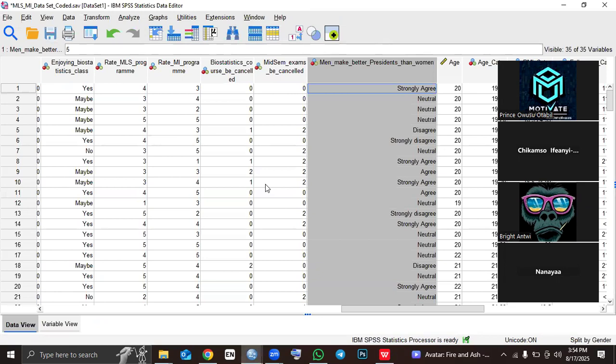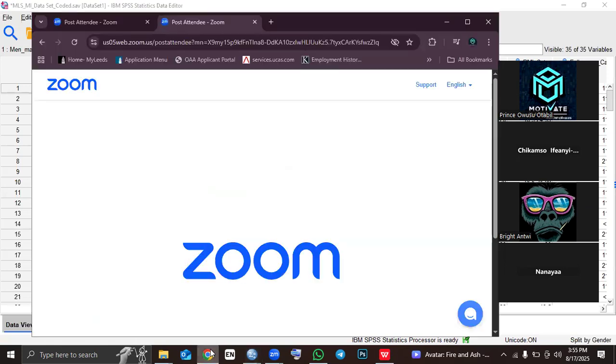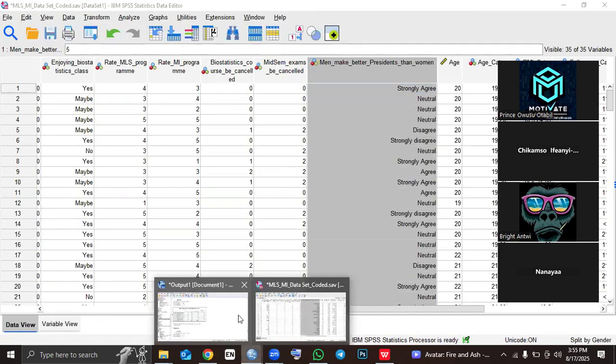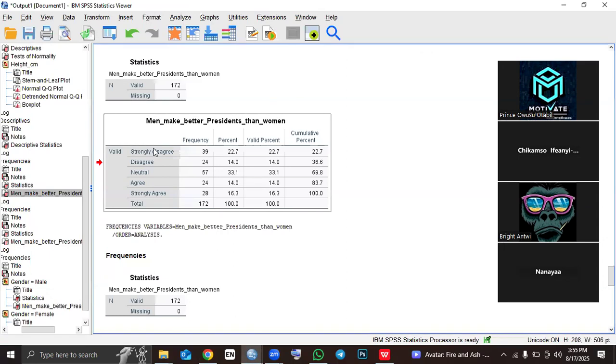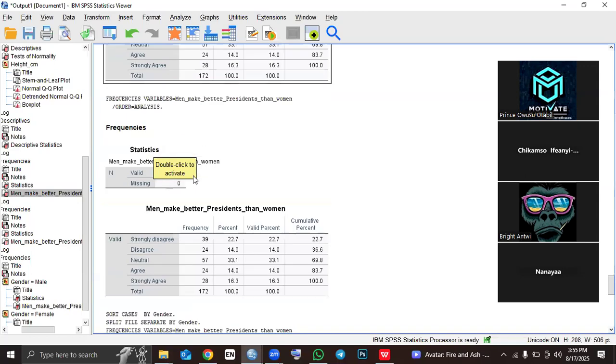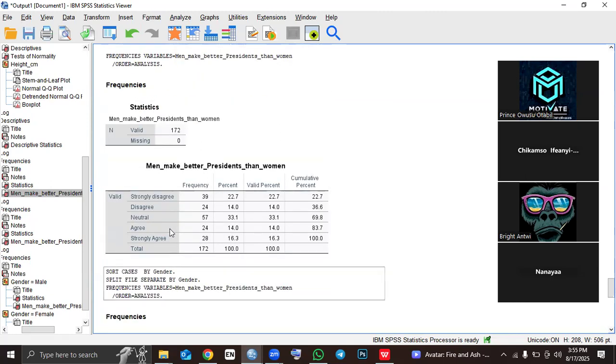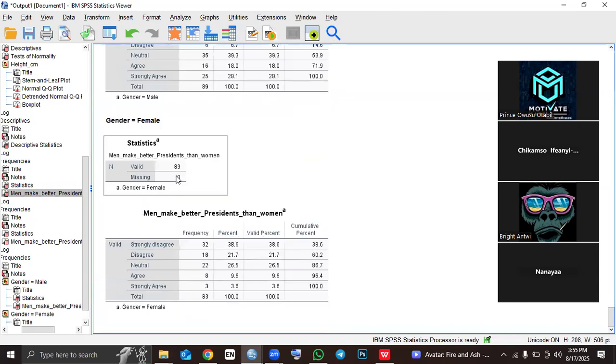In the first one, we joined everybody together to find the total number of people who strongly agree, which is 28. We can tell SPSS to split the males and females into groups and then find their responses.